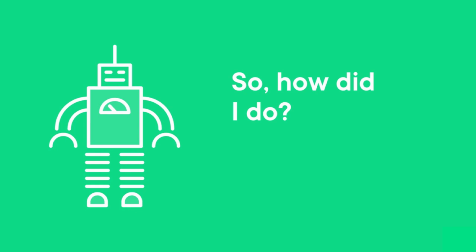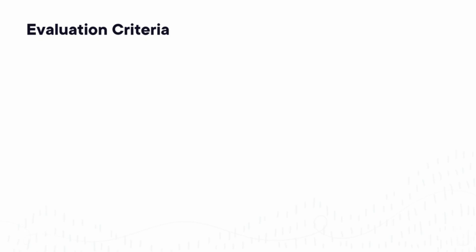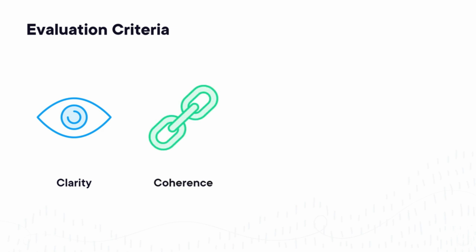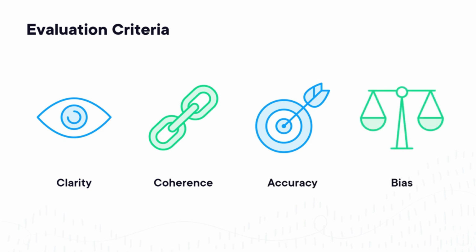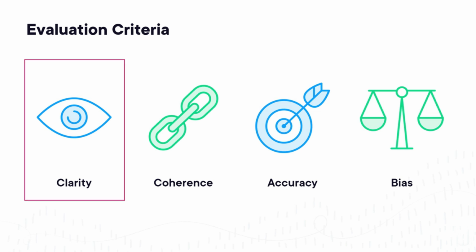How can I get better answers? How do I know the answers are not wrong? We can evaluate responses based on 4 criteria. First is clarity, how understandable or clear the responses are. Coherence, does the response logically flow and stay on topic? Accuracy, is it factually correct and complete? And then bias, is the response skewed, insensitive, or showing stereotypes? So let's start with clarity.